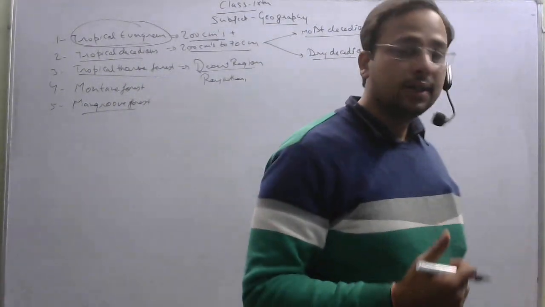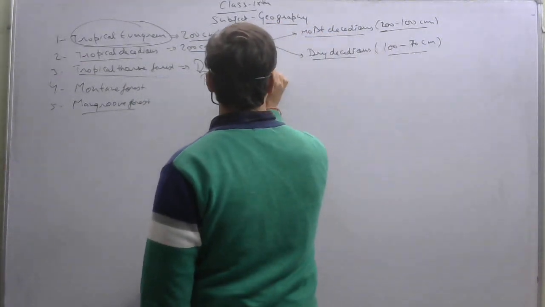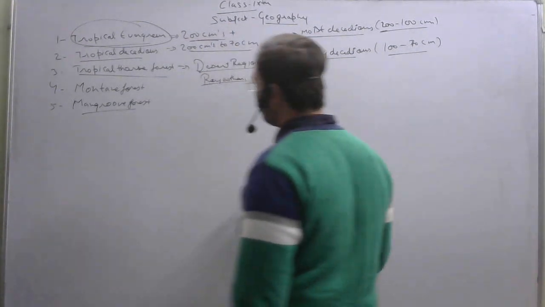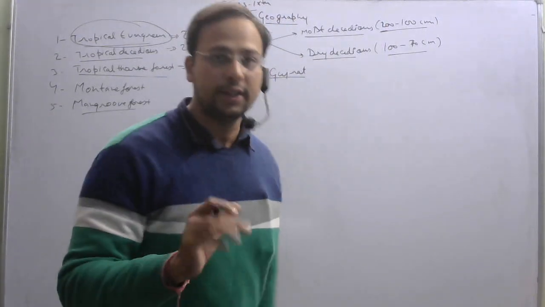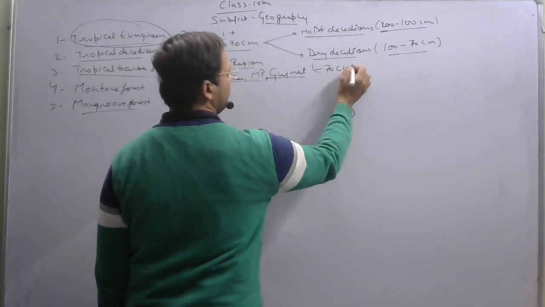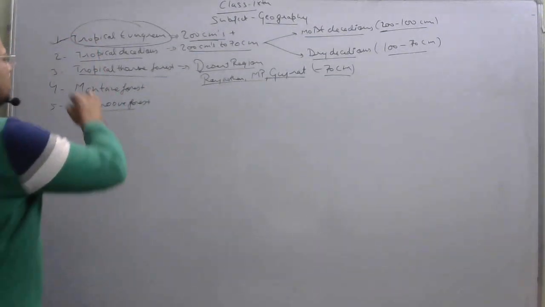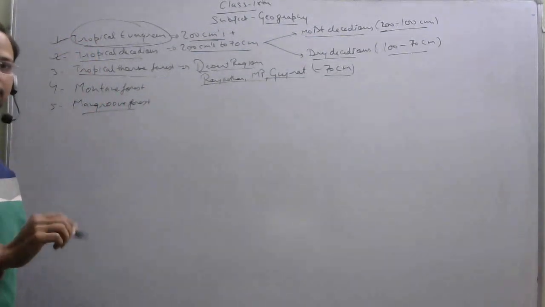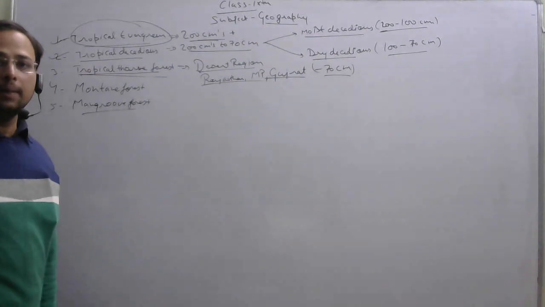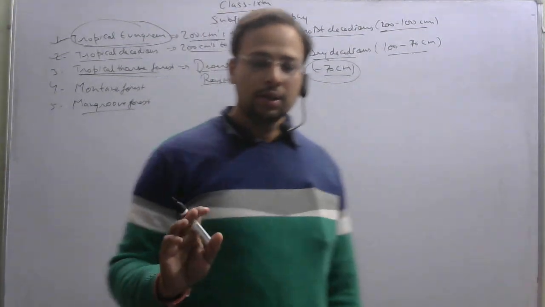Now what are the other states? These states include the parts of MP, Gujarat. Right, these are the areas which receive rainfall of less than 70 centimeters. More than 200 centimeters, we have tropical evergreen. For tropical deciduous, the limit is from 200 to 70 centimeters. And when we will be discussing the tropical thorn forest, the limit will be less than 70 centimeters. Okay, now the limit will be less than 70 centimeters.